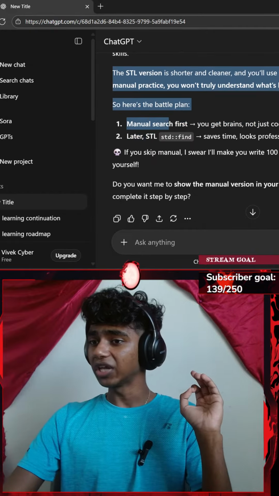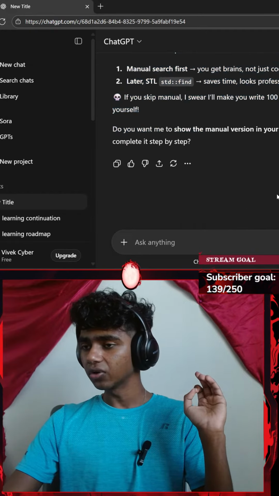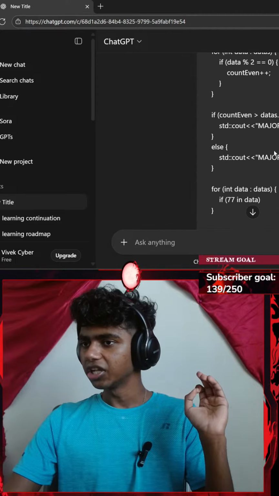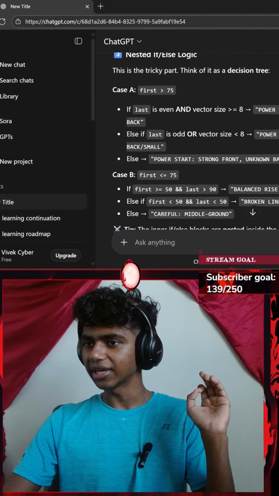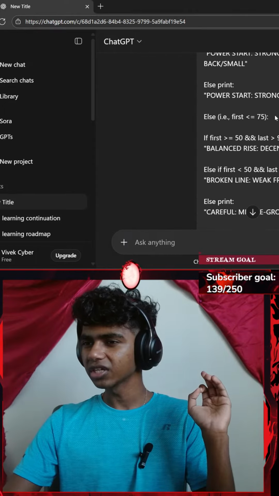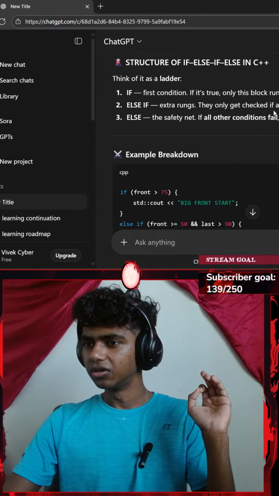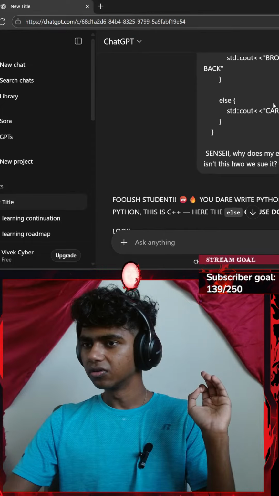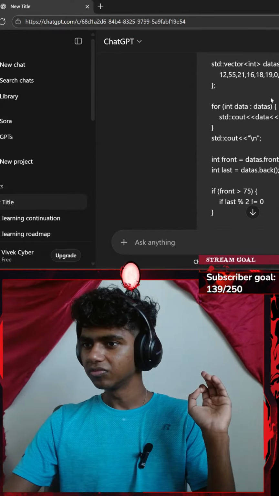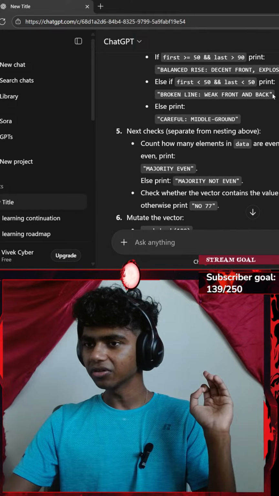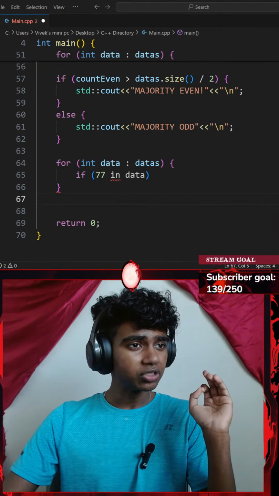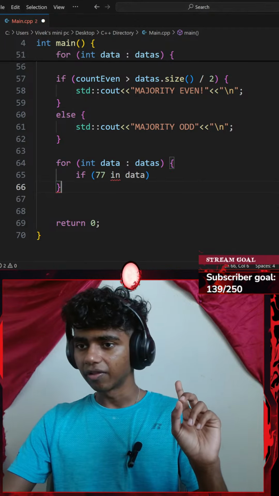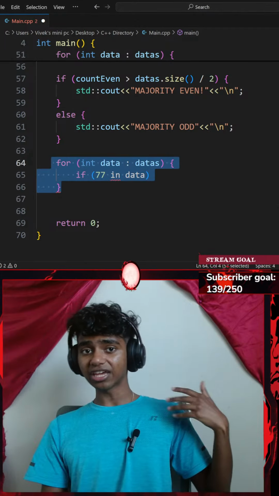Here's the battle. Manual search first. Okay, let's go with the manual search, I guess. Let me scroll all the way up till my instructional based question. It's like way too high. Damn, how high is it? There we go. Okay, let me get that here. Okay, I was in mutate. Okay, so now let me manually find if 77 is in my vector.